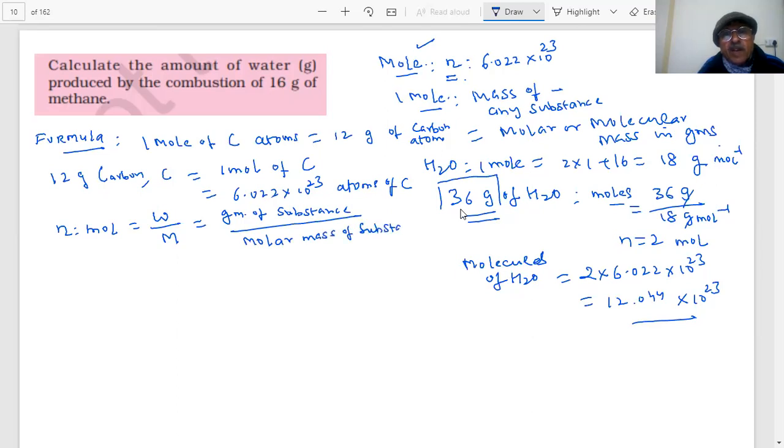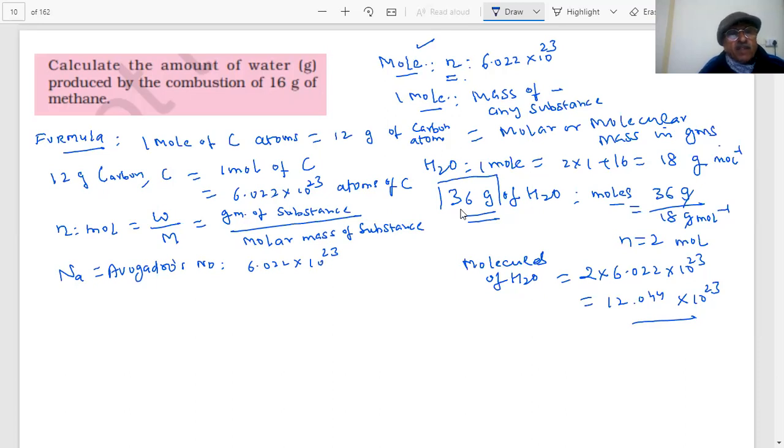That will give me moles. Okay? And N is the Avogadro's number, that is 6.022 into 10 power 23.